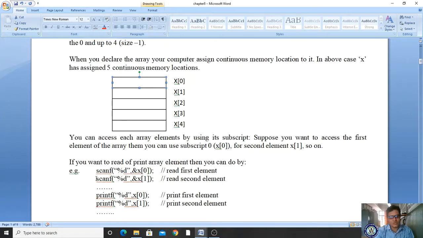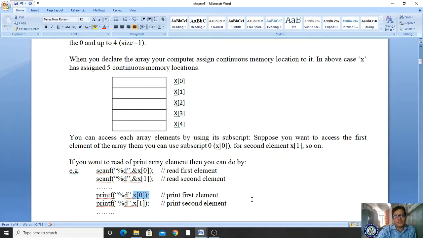Then what does scanf %d ampersand x of 1 mean? Whatever value you read from the keyboard, where are you storing it? In this location. Clear? And suppose after storing, you have to display that value. Which function are you using? The printf function, right? While displaying, you use printf with %d. %d is your control string, which indicates an integer value. Whatever value you have stored in this location will be displayed.